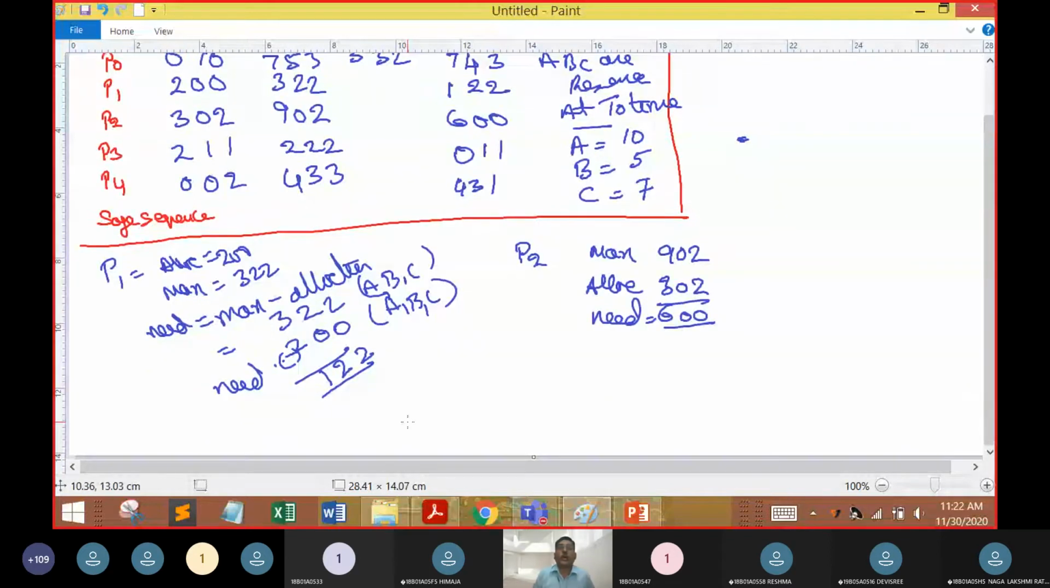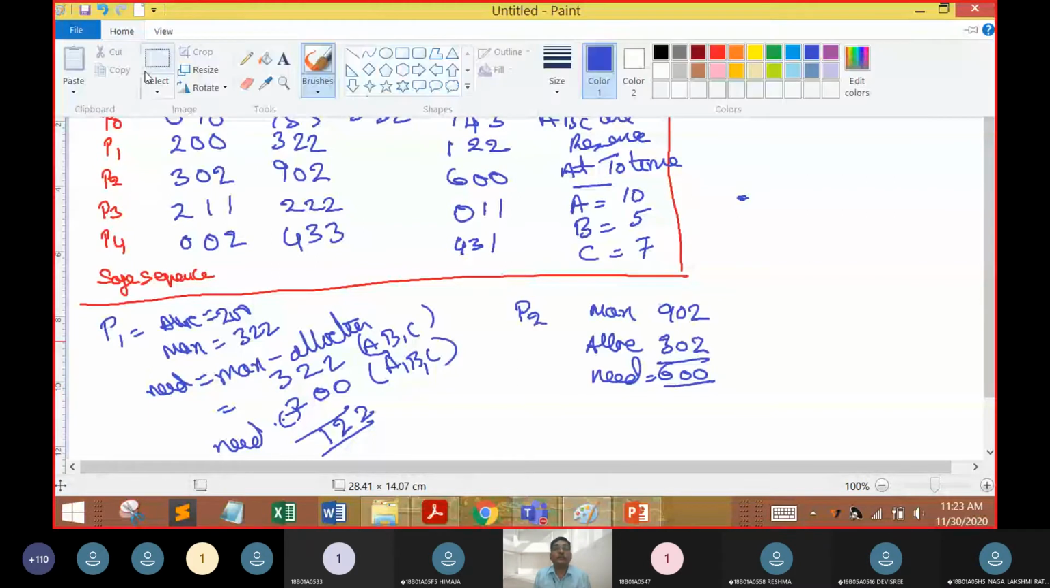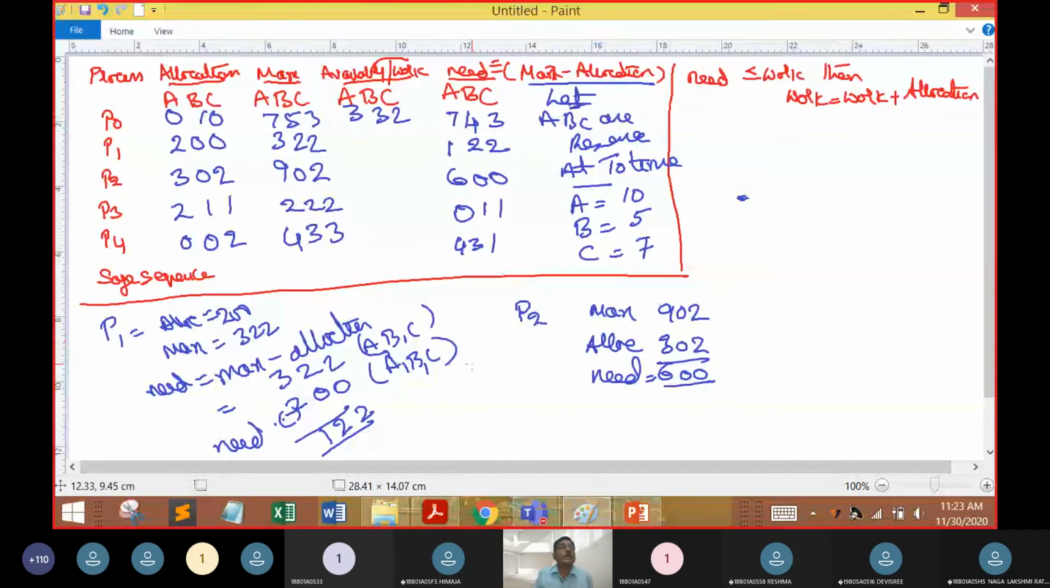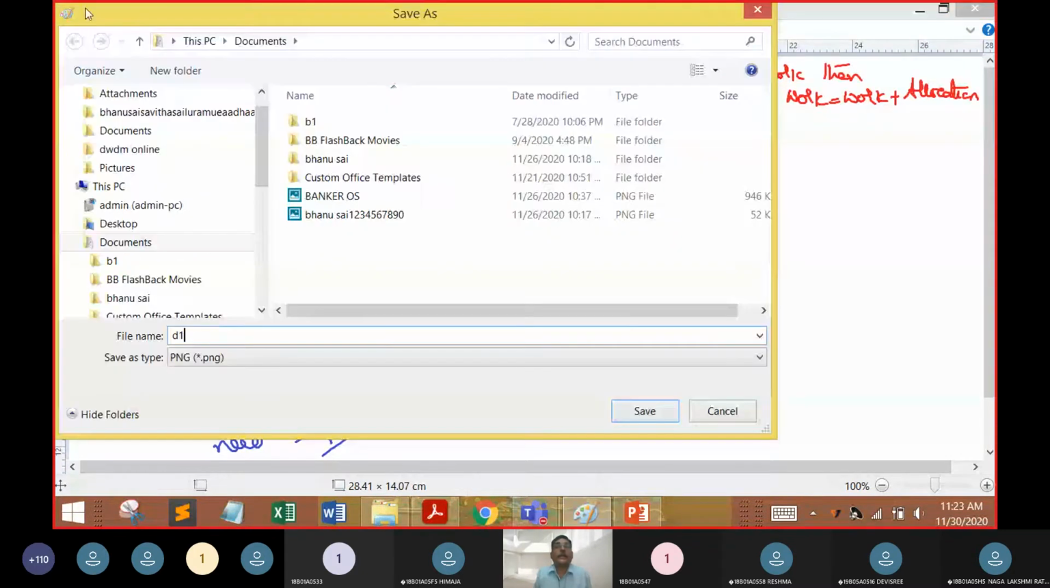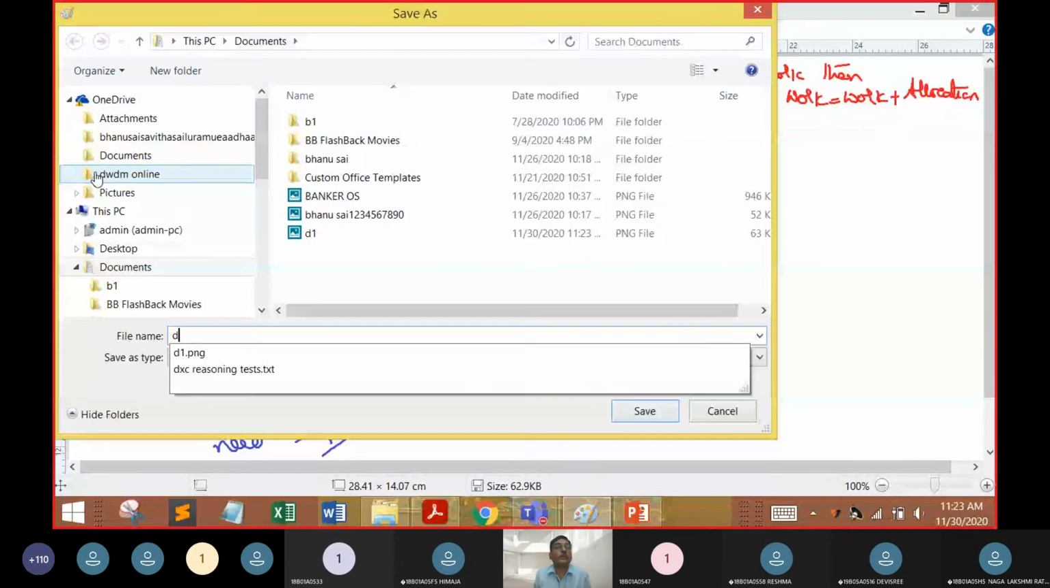Okay, fine. So up to now we have taken allocation, we have taken maximum, we have taken work, thereby we are going to compute the need vector. Need vector we have made as maximum minus allocation. Now let us derive how we can compute the safe sequence. So deadlock 1, I'm going to save this, and again save as another one, that is D2, for continuation.